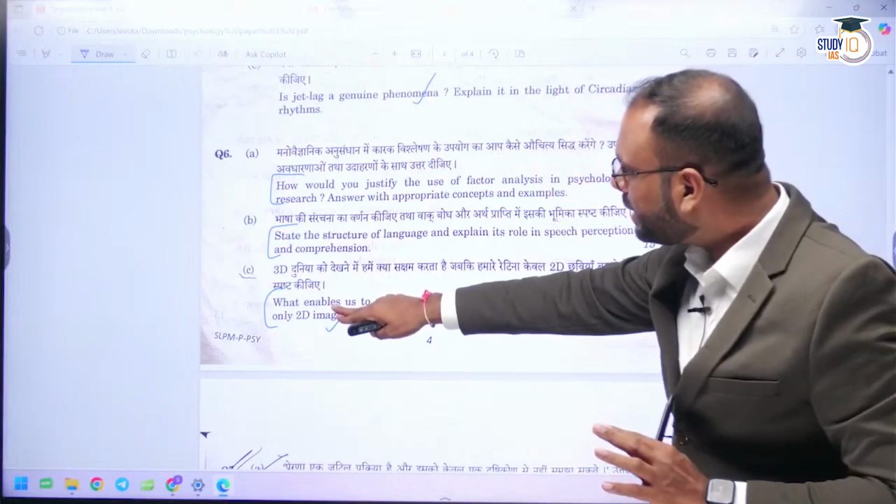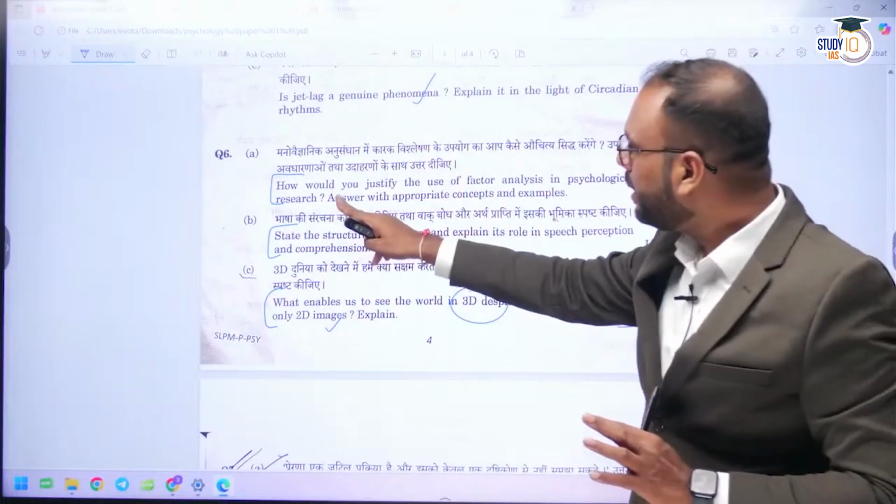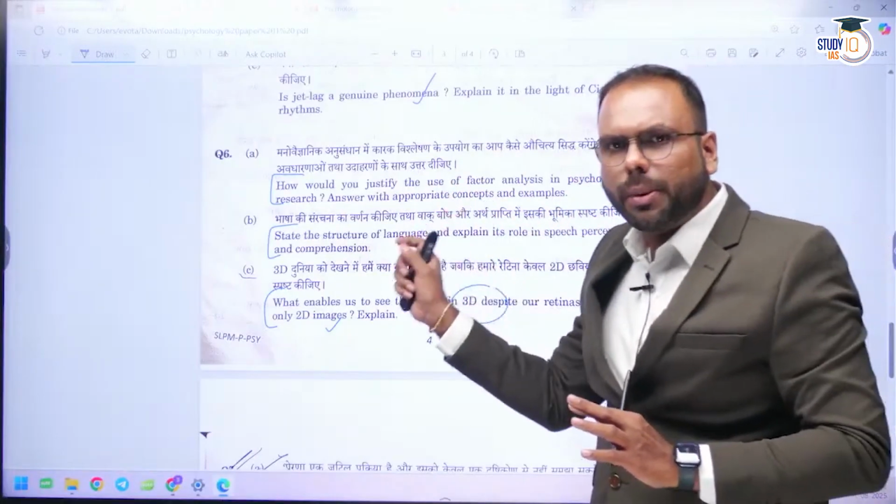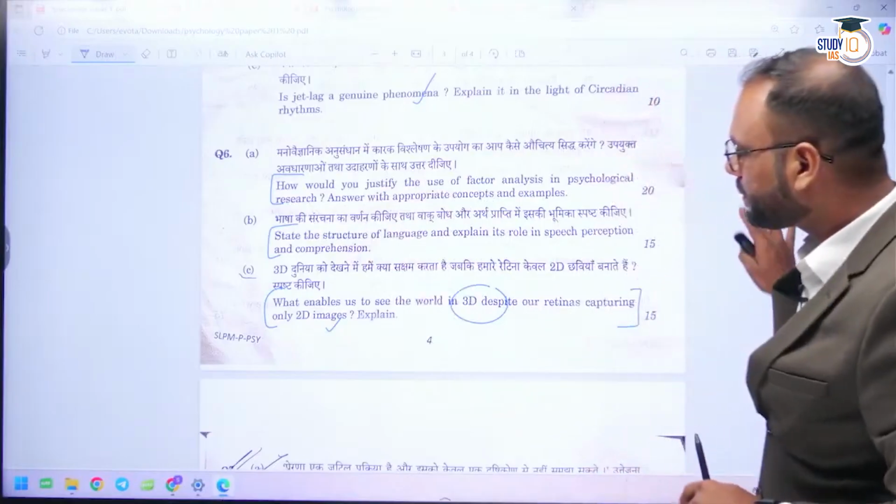Again, this section is linked with research method. How would you justify the use of factor analysis? So this is a slightly problematic section you can see over here, the sixth section.